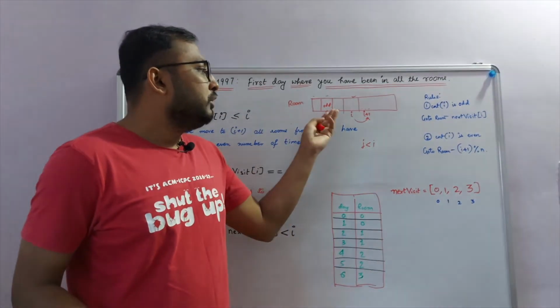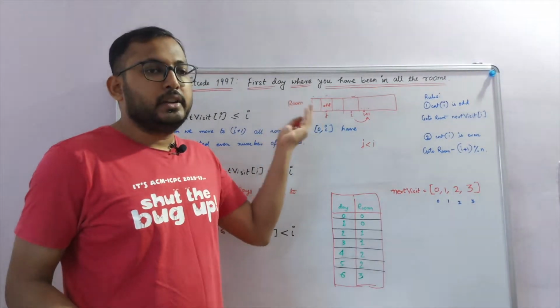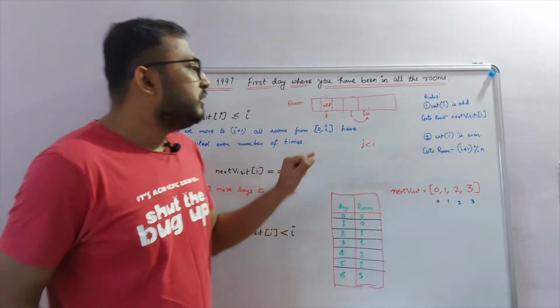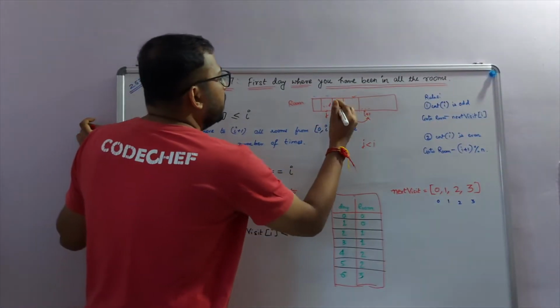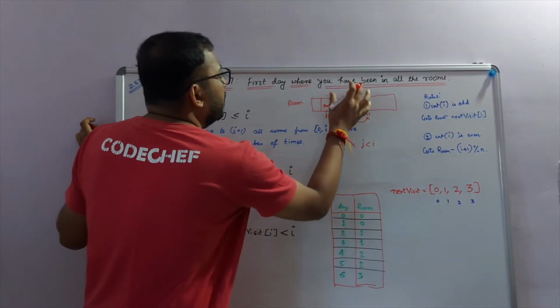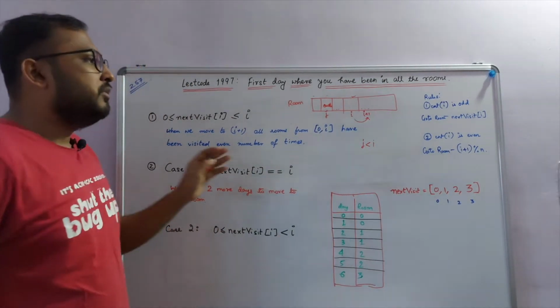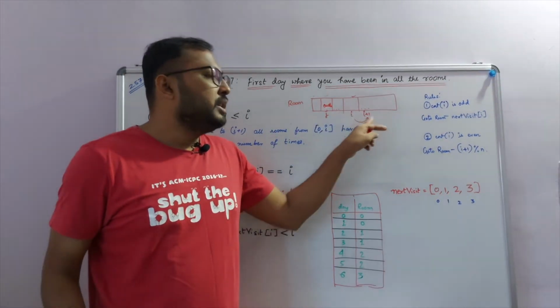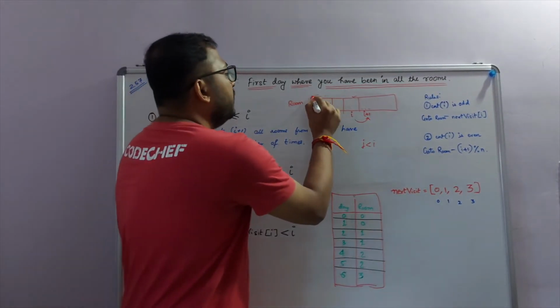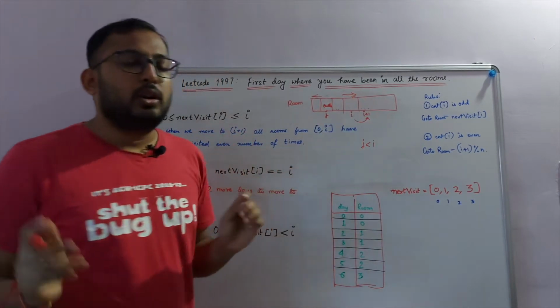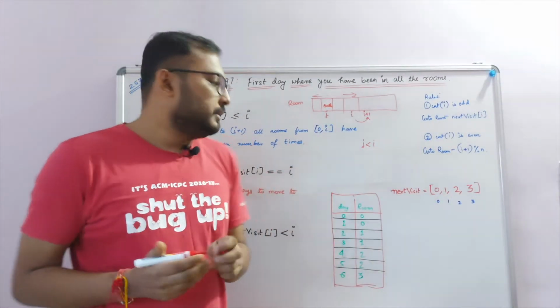So if this is odd, we can only transition to the rooms behind it. We can never move ahead. So that means we never reach this room number I. That means it has to be even at this point. Hence, we have proved that when we are transitioning from room number I to I plus 1, all the rooms behind it, that is from 0 to I, they all have an even number of visits.